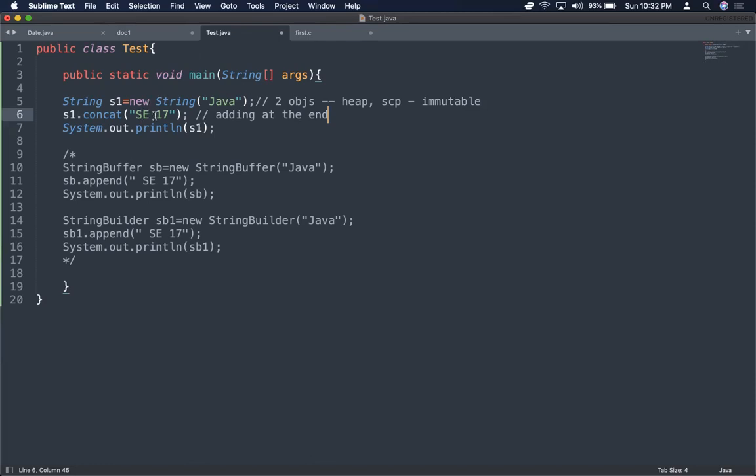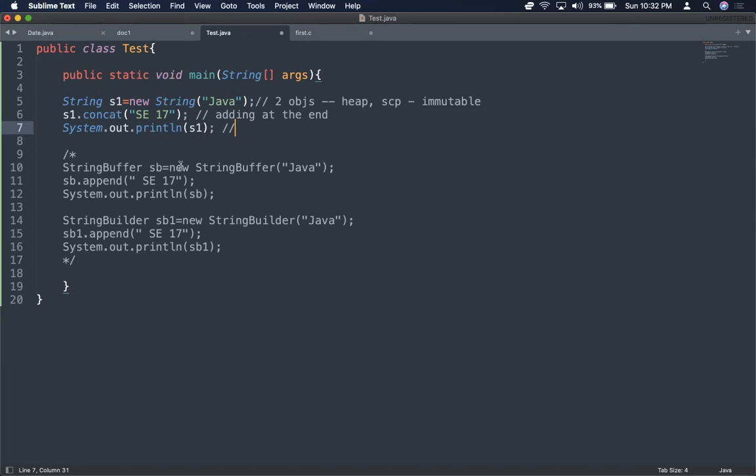I'm trying to add this particular SC17 to this Java, and later System.out.println(s1). When I add SC17, what I'm expecting is the output to be like Java SC17, because I'm adding this string object to the other string object, that is s1.